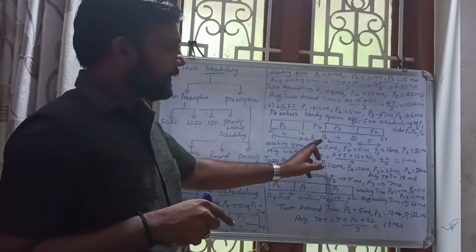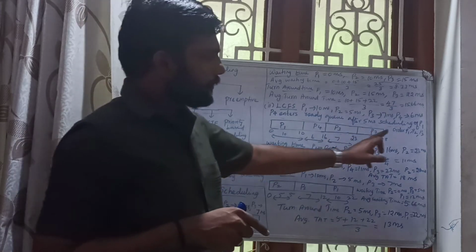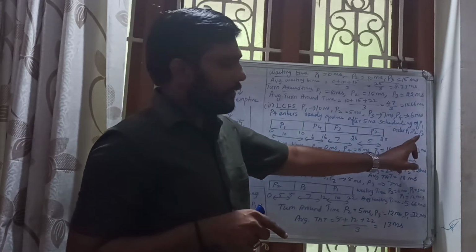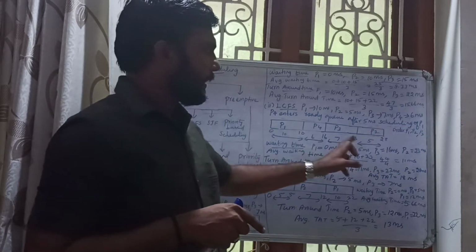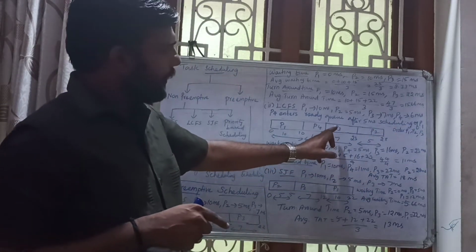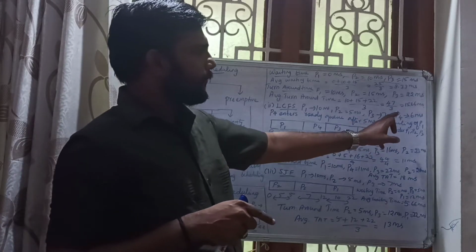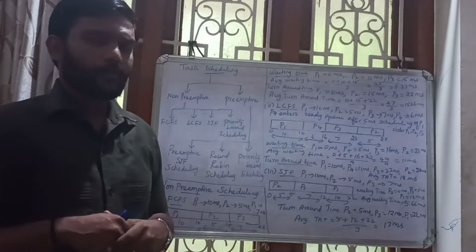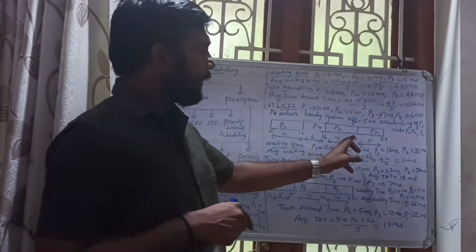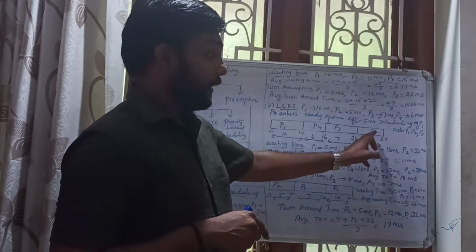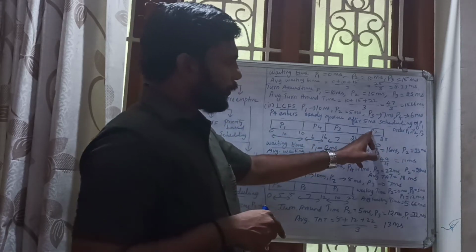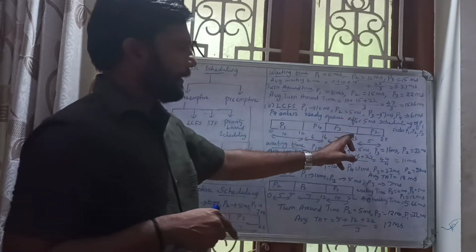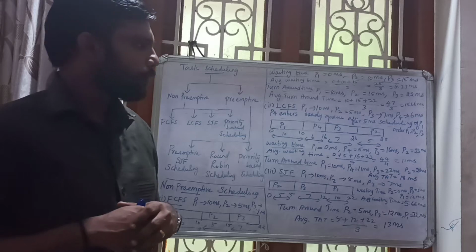Okay. After that, two processes are left, right? Among the two processes, which is coming last, P3. That's why the next is P3, with the completion time of 7 milliseconds. 16 plus 7, 23. After that P2. So only P2 is left, with the completion time of 5 milliseconds. So 23 plus 5, 28.